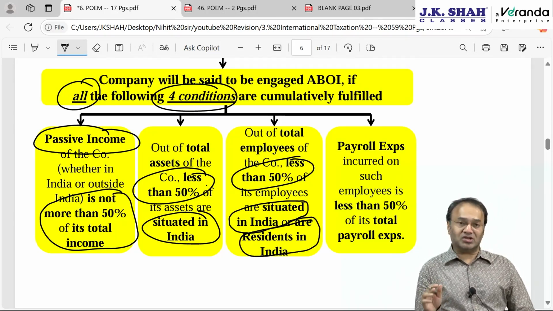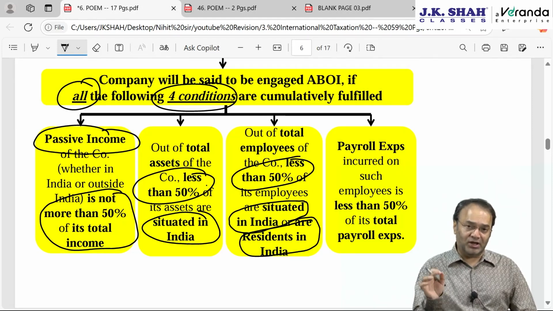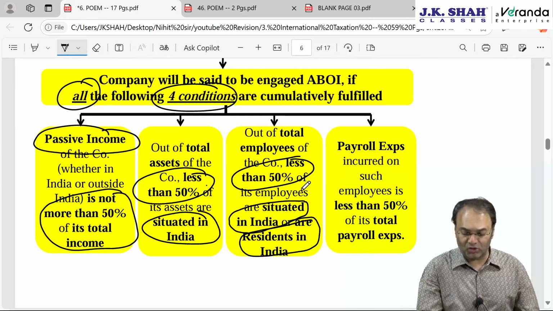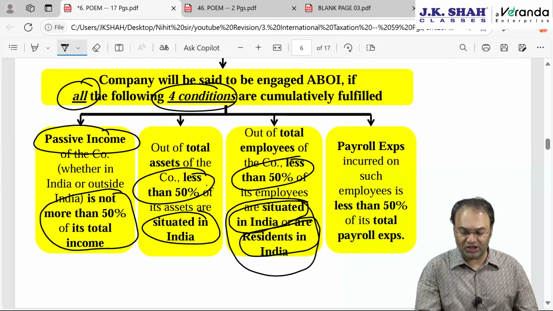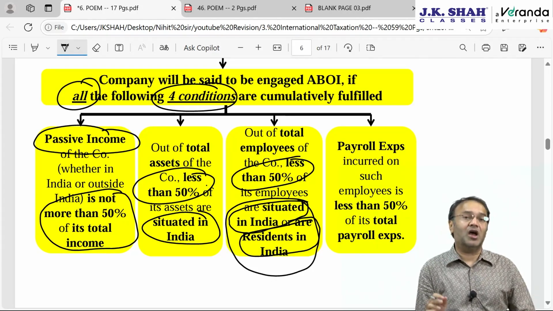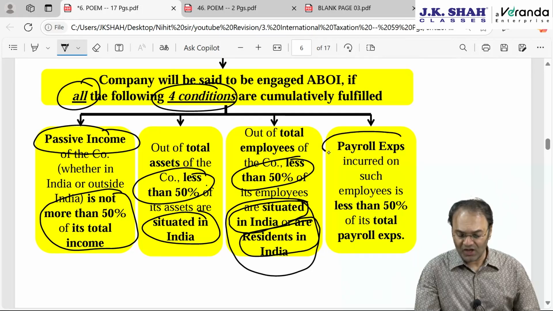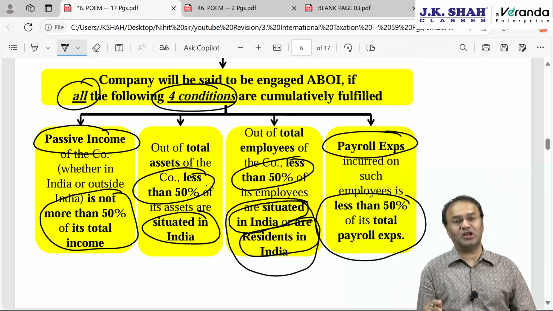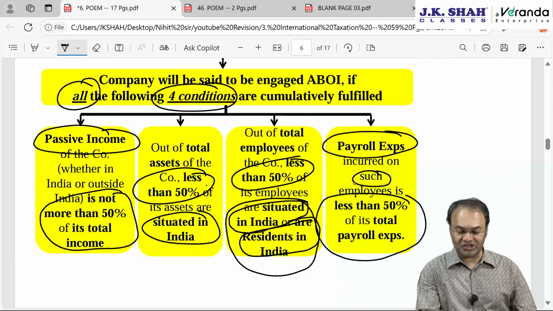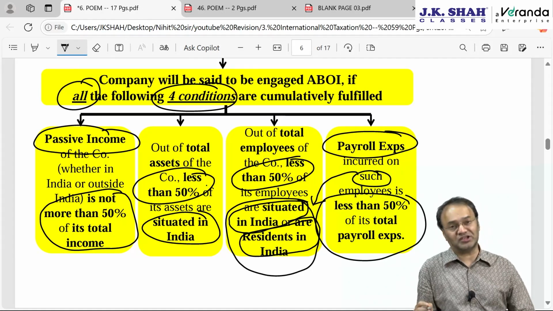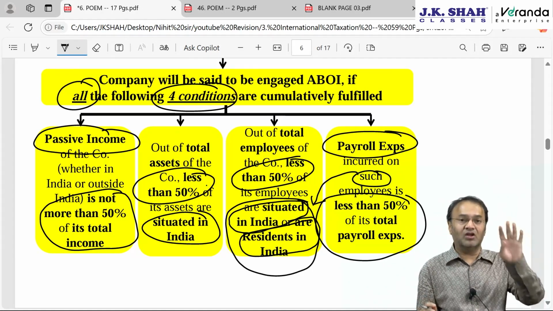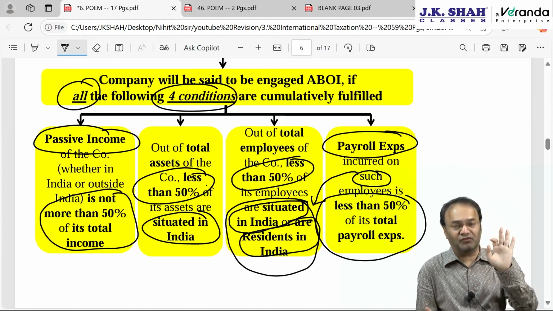And the last condition is with regards to payroll expenses on such employees, that is employees situated in India or resident in India. Out of total payroll expenses incurred world over, less than 50% should be on such employees. First condition has a slightly different language.